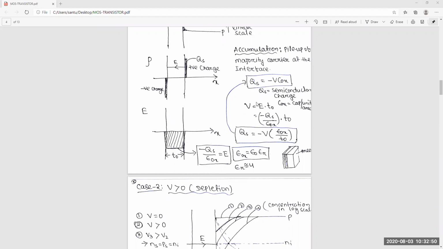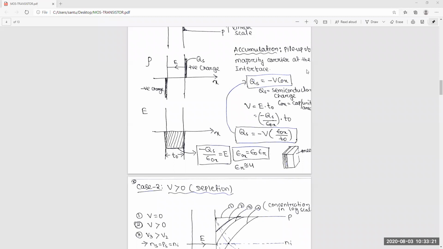Just remember, when you draw the QV characteristics curve of the MOS junction, Q versus voltage, initially this part will come. This part is a linear function of Cox. If you increase the voltage in the negative direction, the surface charge will increase.